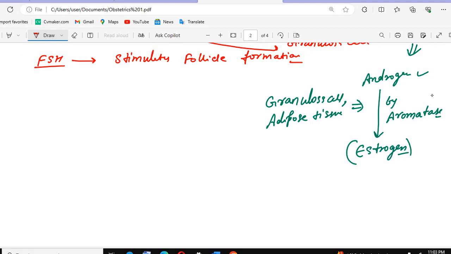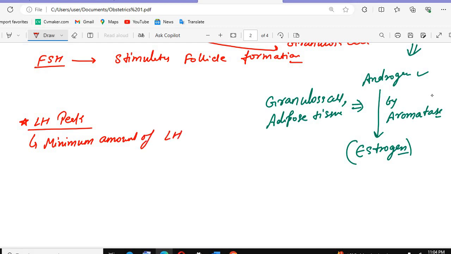Okay, there is one more thing, that is the LH peak. See, there are two terms. LH surge means that when the estrogens come, there is a sudden increase in the LH hormone. And then there is the LH peak. What is the LH peak? LH peak is when the minimum amount of LH required for ovulation is attained.